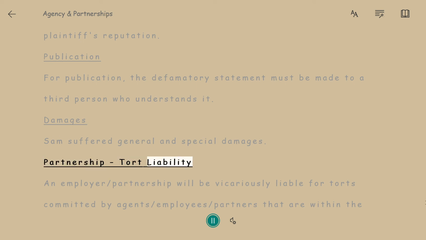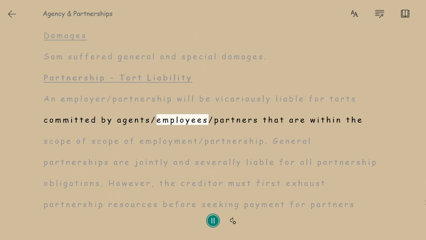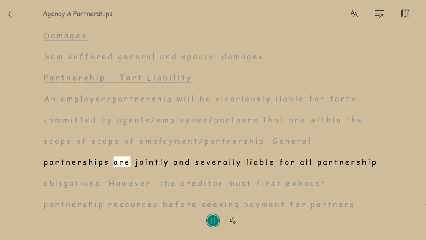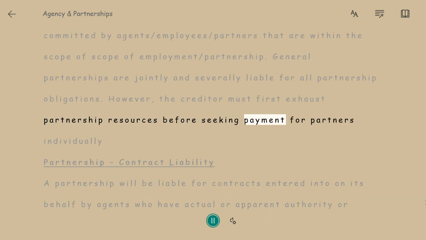Partnership, tort liability. An employer/partnership will be vicariously liable for torts committed by agents/employees/partners that are within the scope of employment/partnership. General partnerships are jointly and severally liable for all partnership obligations. However, the creditor must first exhaust partnership resources before seeking payment for partners individually.